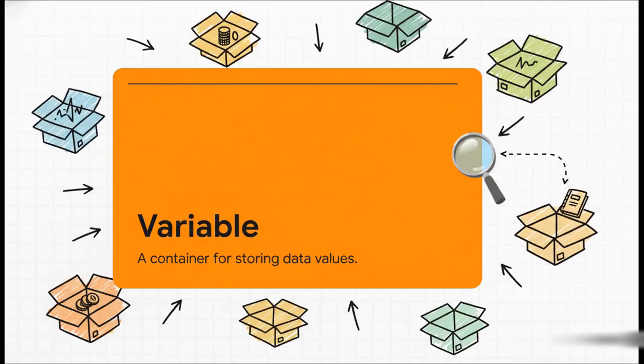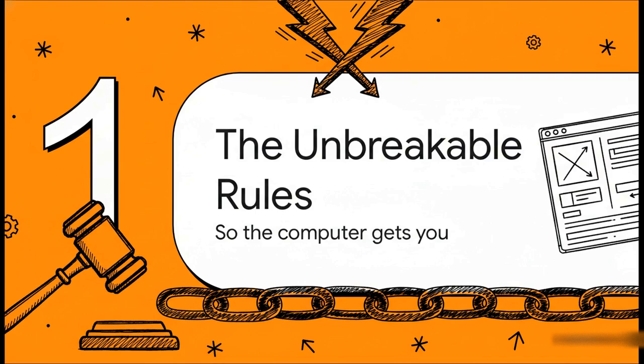So what even is a variable? The easiest way to think about it is like a labeled box. Seriously, it's a container where you can stick some data, maybe a number, maybe some text, whatever you need. That label, the variable name, is how you tell Python, hey, go grab the thing inside that specific box for me. Simple as that. Okay, first section, the unbreakable rules.